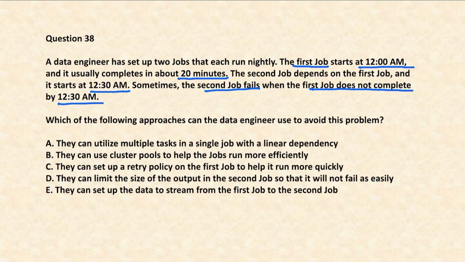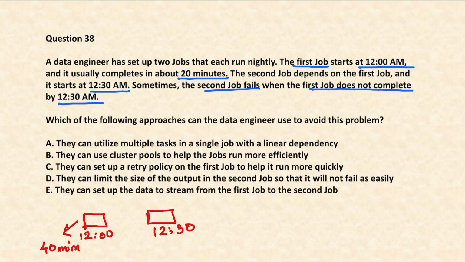Let's, for example, say this is my first job and this is my second job. This runs at 12 o'clock and this runs at 12:30. Let's say instead of 20 minutes, this ran for, for example, 40 minutes. So if this ran for 40 minutes, this particular job doesn't complete, it fails. So in this case, how can you make a dependency in both the cases? Here, it says they can limit the size. This you can also do in the output of the second job, but this will not help you in resolving the problem.